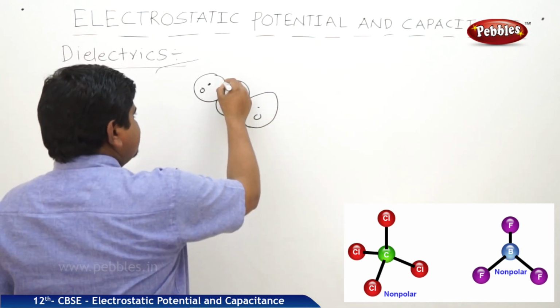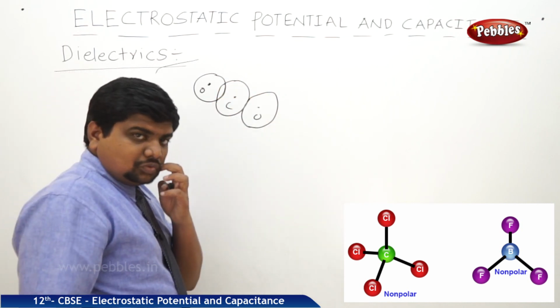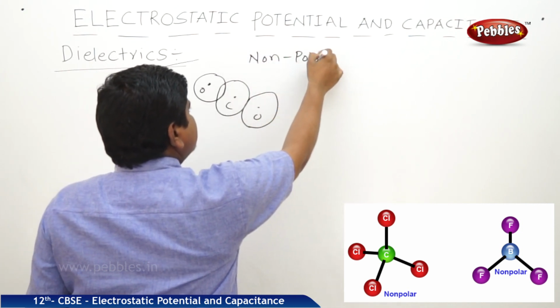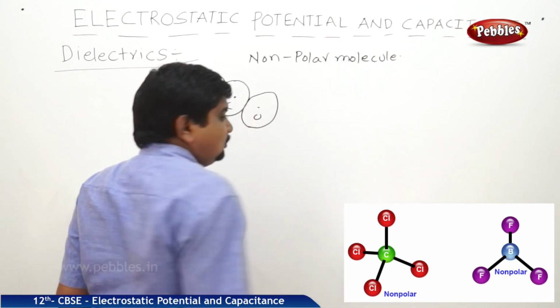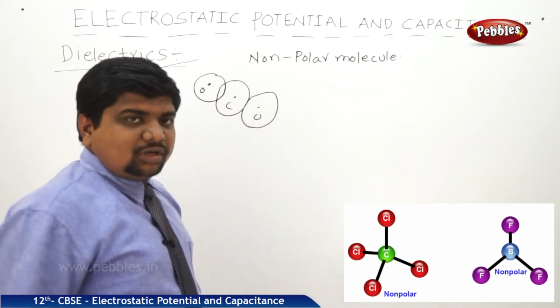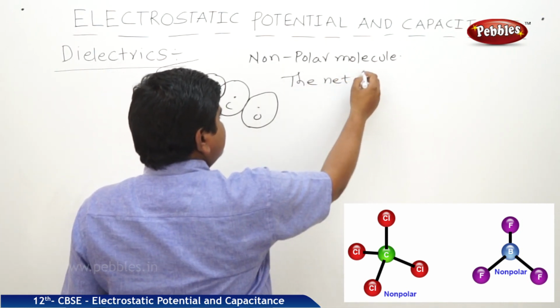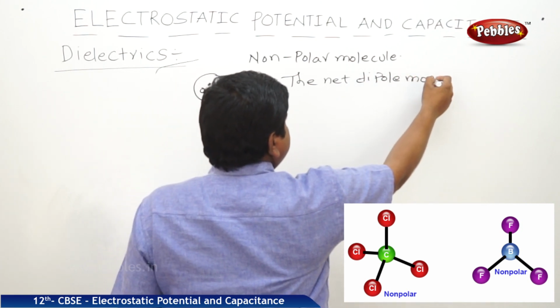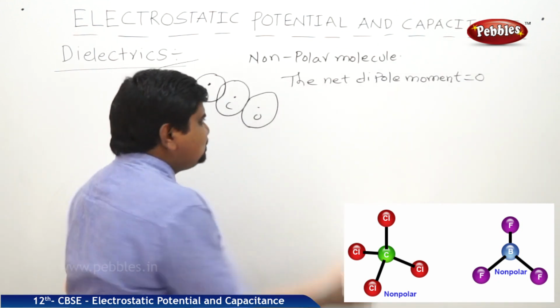So it occupies a shape like this, CO2. So this is also a non-polar molecule. The net dipole moment of a non-polar molecule is 0. Why is the net dipole moment 0?